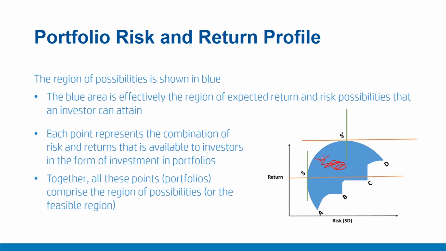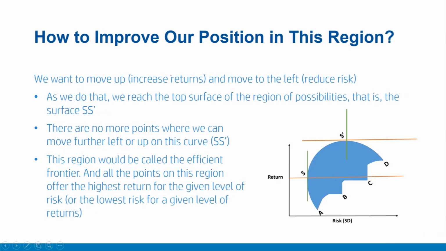This is your feasible region of all the possible different combinations. We started from 4 securities A, B, C and D. Then we kept adding more and more securities to obtain this region of possibility. Now, on this region of possibility, our goal is clear. We want to move up or increase the returns. That means we want to move in this direction, where for a given risk, we are increasing the expected returns.